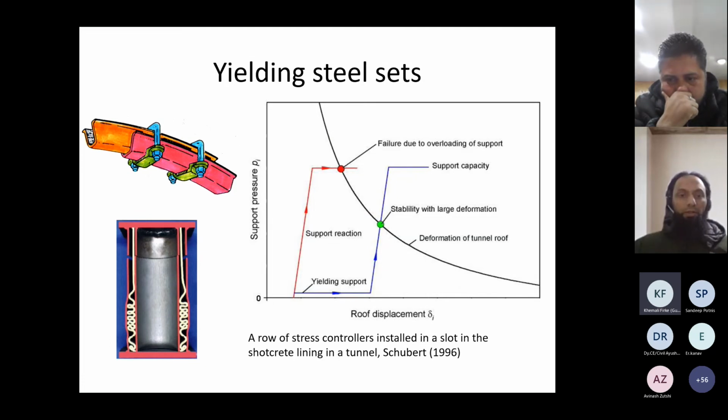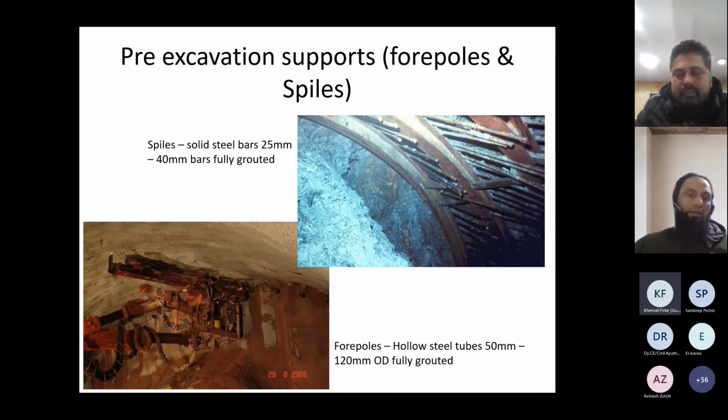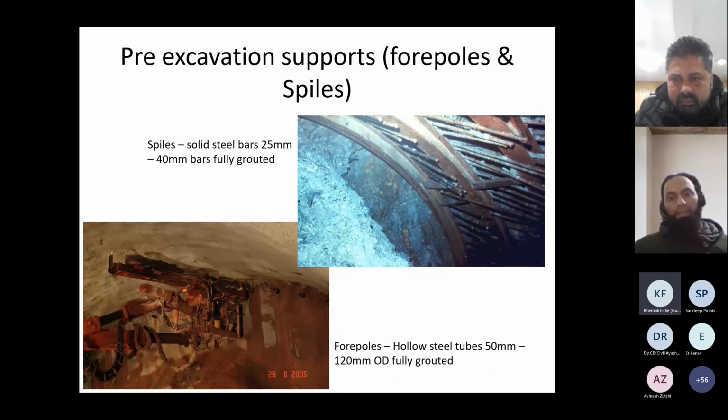Pre-excavation support: forepoles and spiles are installed along the direction of advance. On the left side, you can see some forepole tubes installed. These are hollow tubes which are grouted later on, and the idea is to provide a temporary roof above the excavation space, and then install our supports so that the stresses are reduced and distributed. And spiles are nothing but solid steel bars, which are again installed in the direction of advance. They are of lesser length.